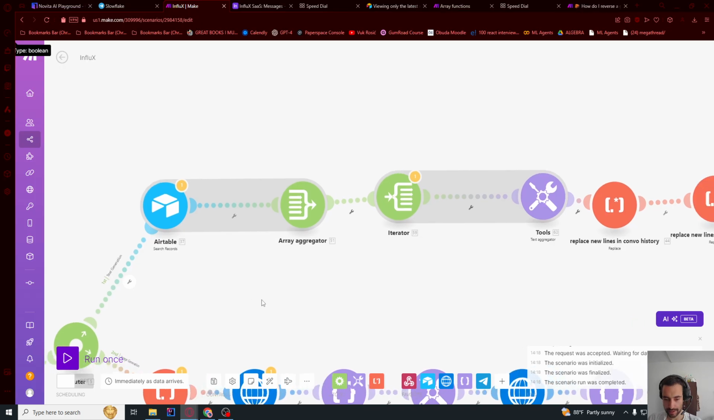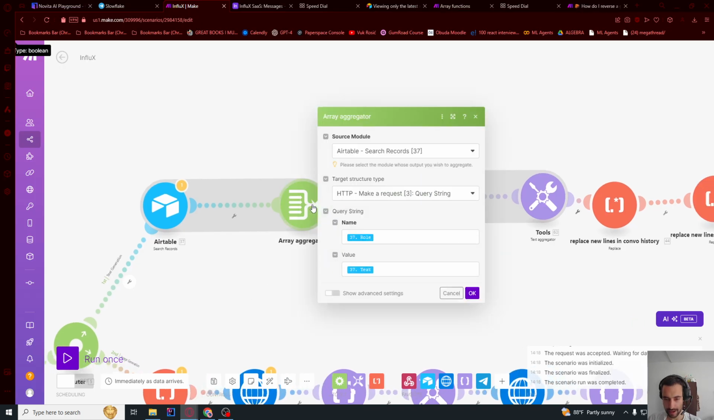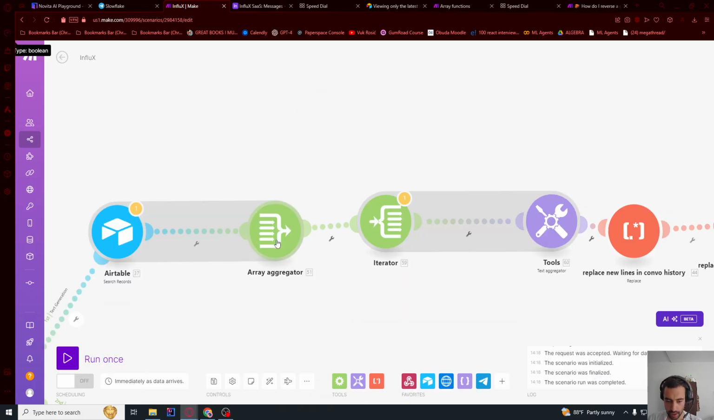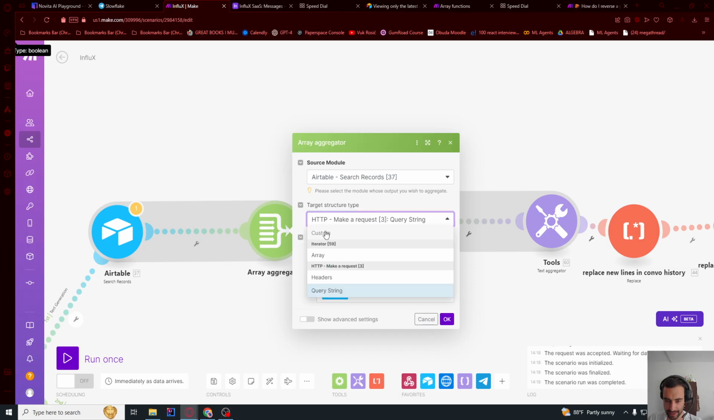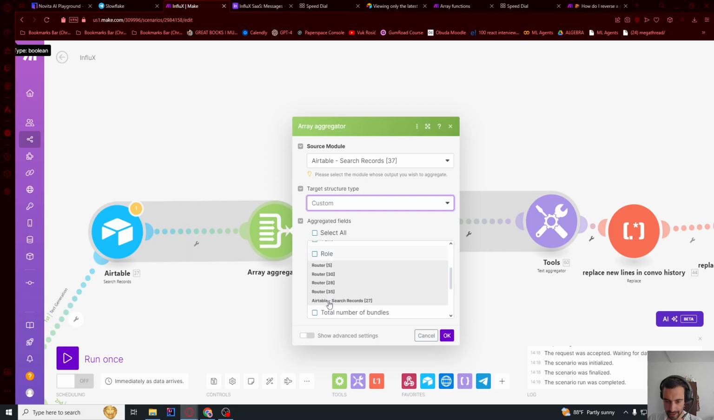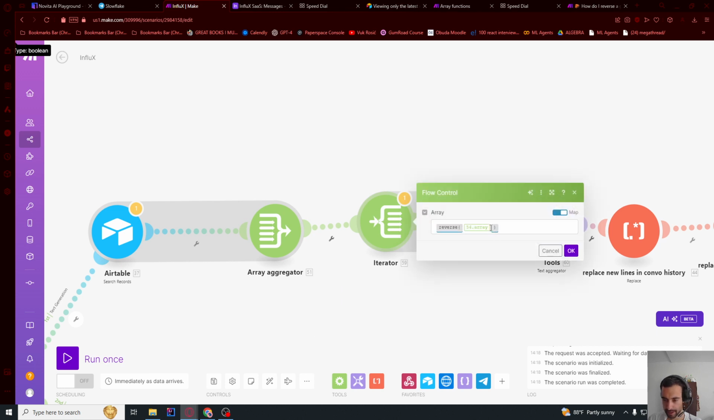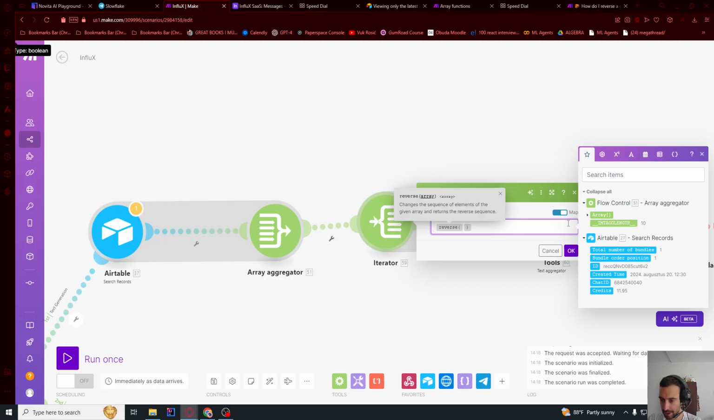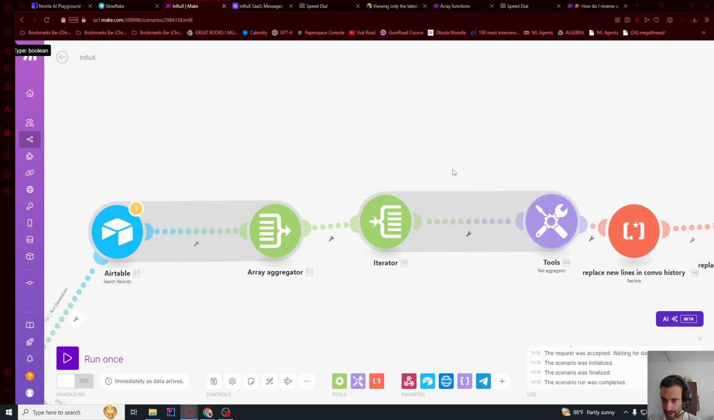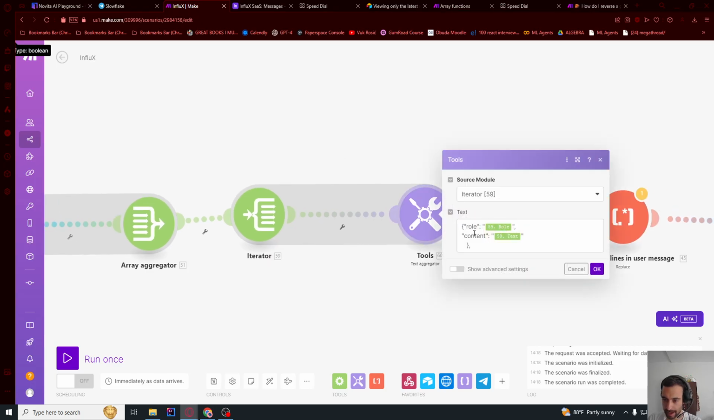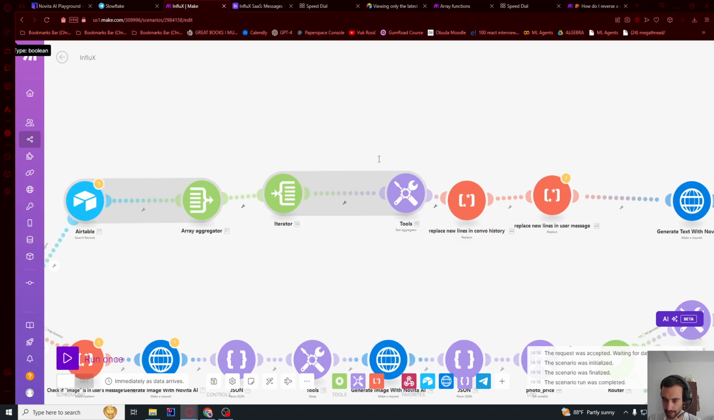So now let's go ahead and here in array aggregator, you should have it like this. You should have this at custom, and then just select text and role and press OK. In iterator, I think this works, but let's replace this array with the newly created array. OK. And then here I think this is already set up.